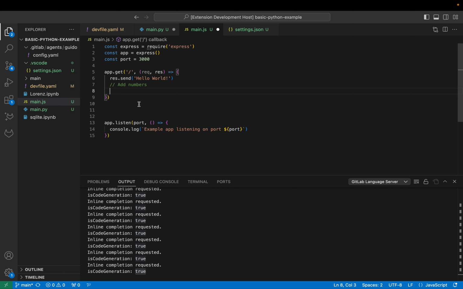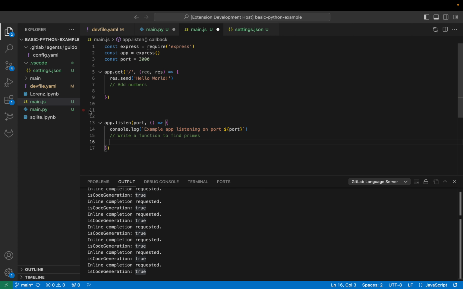And let me show you this in a different place. So if I'm here, for example, it's going to say this is false. But if I put a comment here in any of these blocks saying function to find primes, right? And so now you see it says generation requested true, and so it knows it's a code generation request. So when my cursor is in that part of the file, it knows it's a generation request.